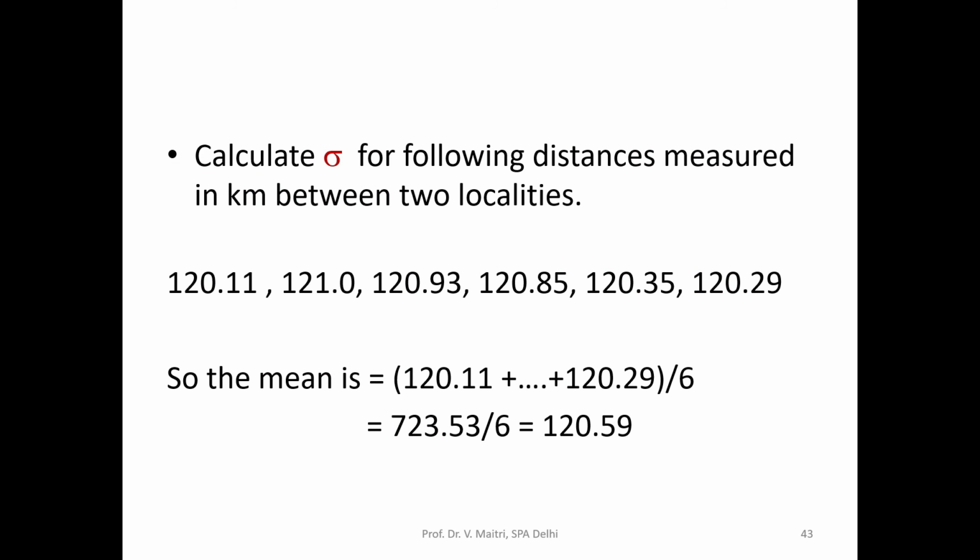Now calculate the standard deviation for the data. We have just seen the formula, now we do the practical. So the mean is 120 plus 111 plus 120.29 and so on, divided by 6, which works out to be 120.59. So it is the distance between two localities. We are calculating sigma, the standard deviation, for that value.